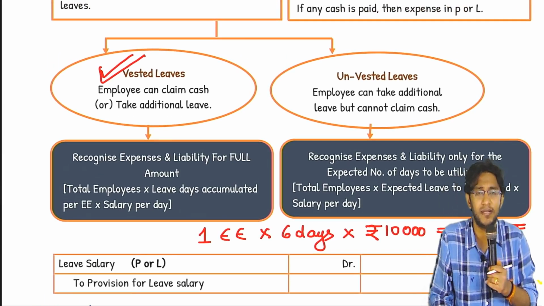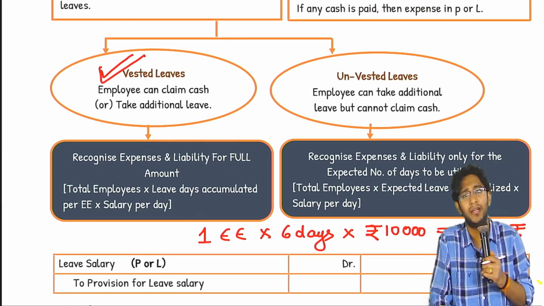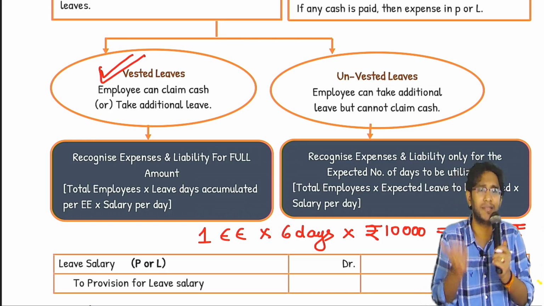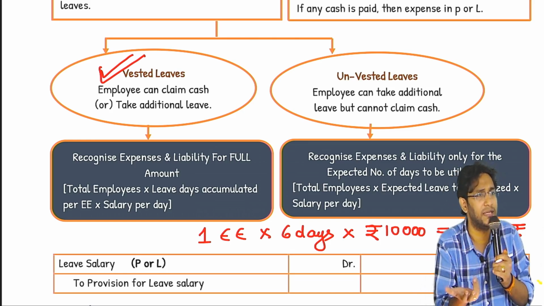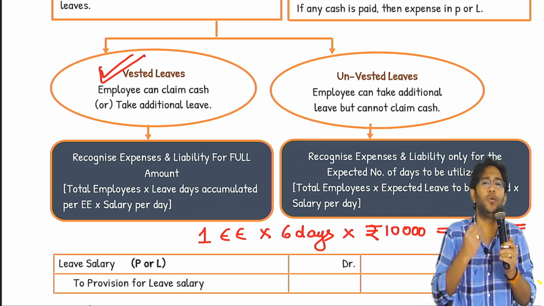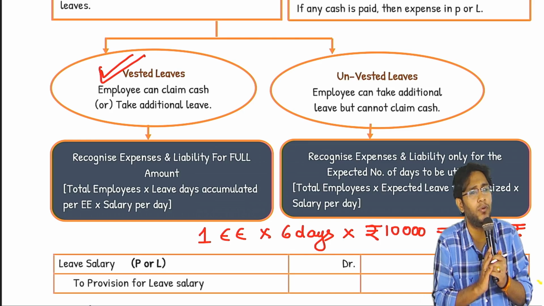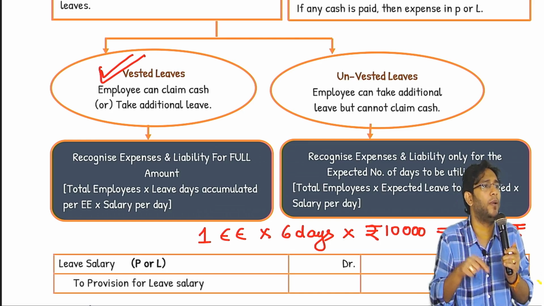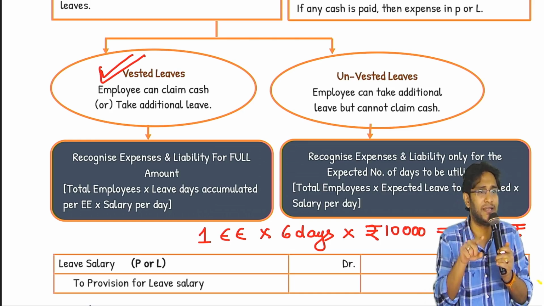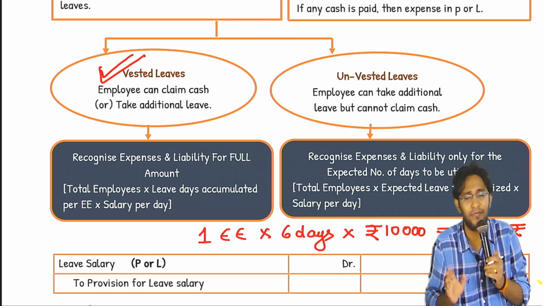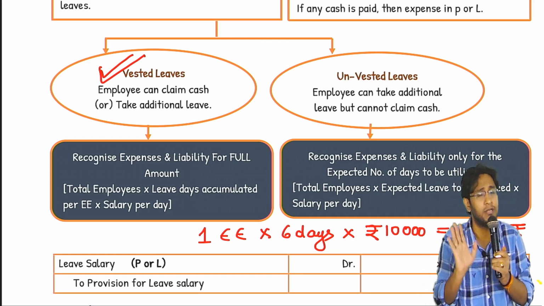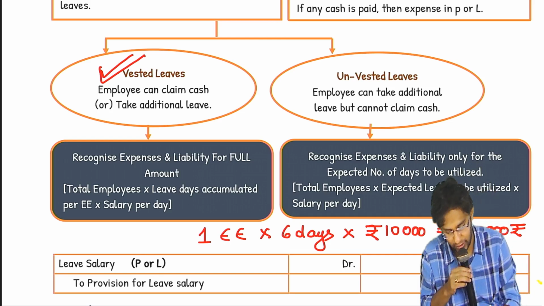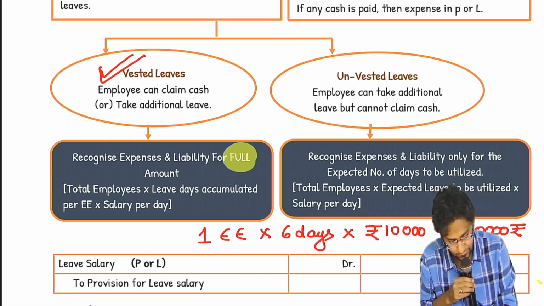Sir, 6 days he is eligible, okay. But what is the guarantee that he will take all 6 days leave? Why do we need to create a provision for full 6 days? What is the answer for that? The answer is, if he is unable to take 6 days leave, he took only 2 days leave in the next year, what will he do? A remaining 4 days he will claim cash. So company point of view, we have an obligation to pay him money for entire 6 days, and there is every chance that he will claim that 6 days. If he is unable to take leave, he will ask cash. So standard says estimates are not allowed. Full amount provision you have to create. So that is what you have to. Full amount provision.